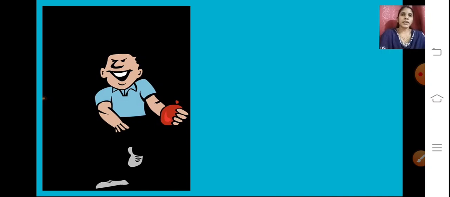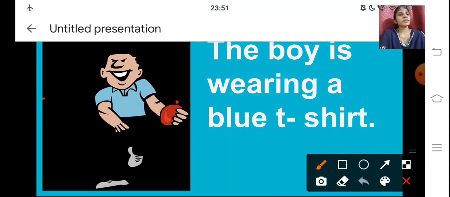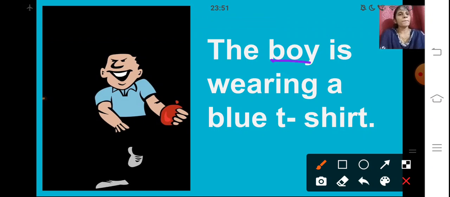Here you can see the image of a boy. Now let us see the sentence. The boy is wearing a blue t-shirt. Here the words boy and t-shirt are the naming words.